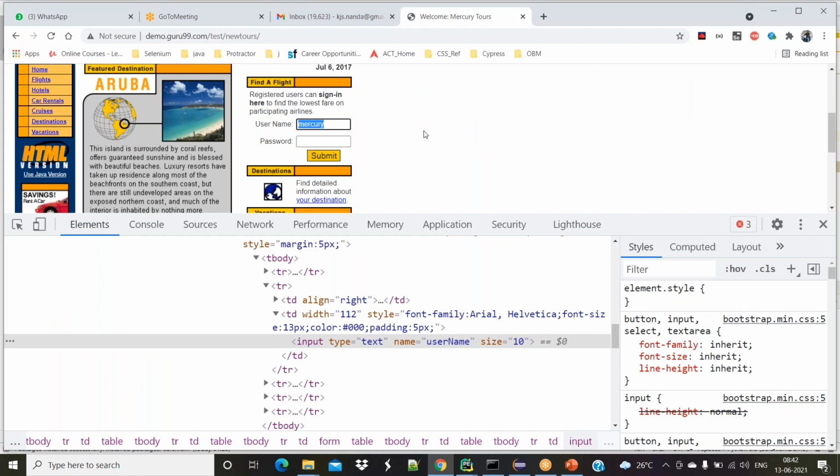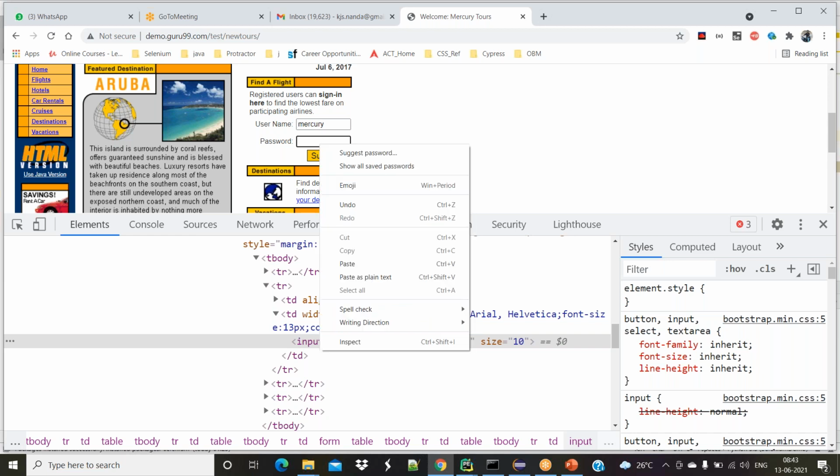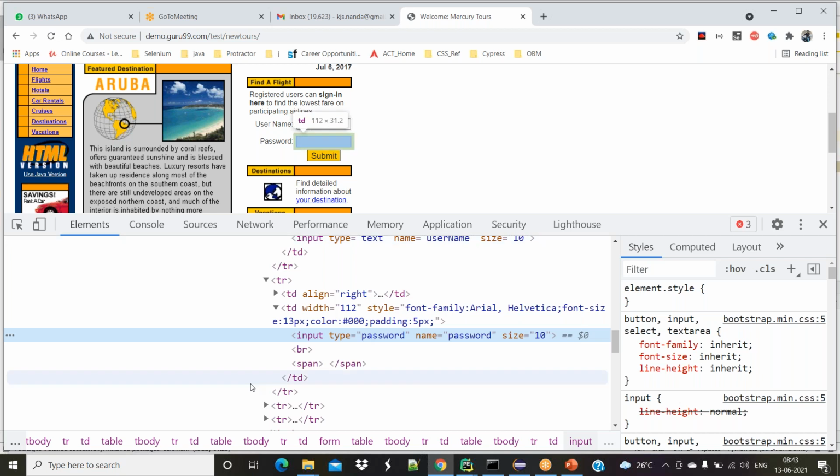Then I want to enter something in a password field. How can I do that? Again, same thing. Manually, if you want to enter something in the password field, first you go into the password field by clicking on it or using the tab button. The same location we can find using driver.find element here. Again, right click on that particular field, click on inspect.